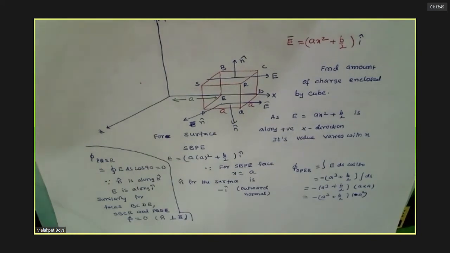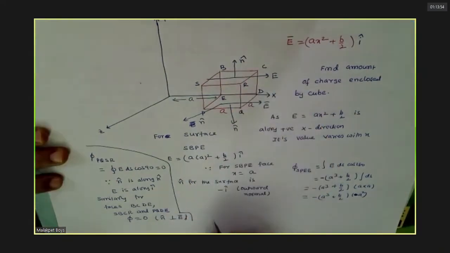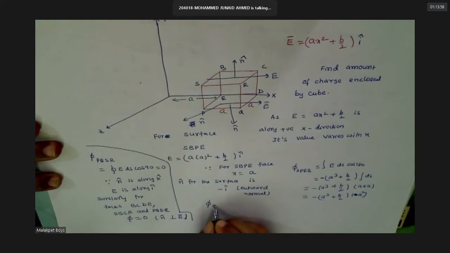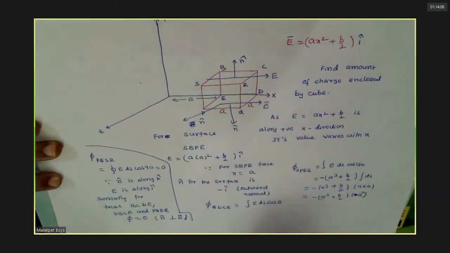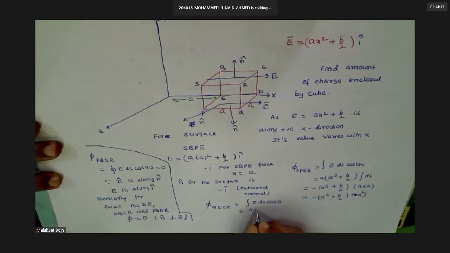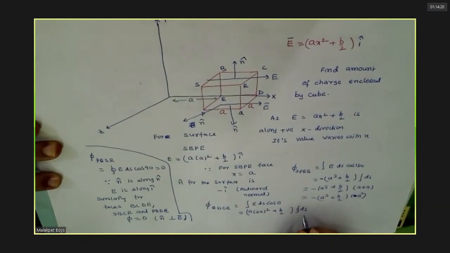Is it clear? Able to visualize? Yes, sir. Now the only thing you have is the flux for the remaining faces, because both are outside, no? Do you agree with this? Yes, sir. Any doubt in this? 4a square.